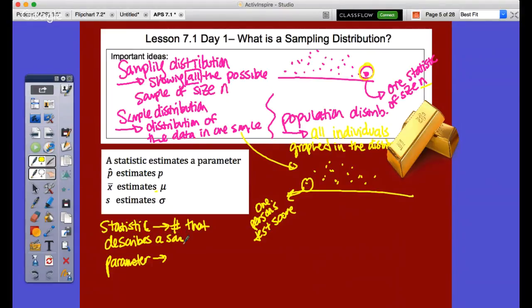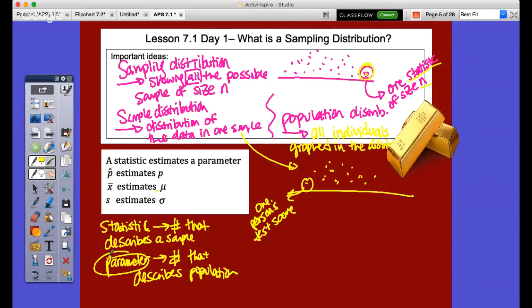A sample, okay? So when I come up here and I'm looking at this here, this is a statistic because this one dot is one statistic or one sample of size n. Okay, we'll come back to that. A parameter describes a number in the population. A number that describes a population. I like this because again, it's the value, right?